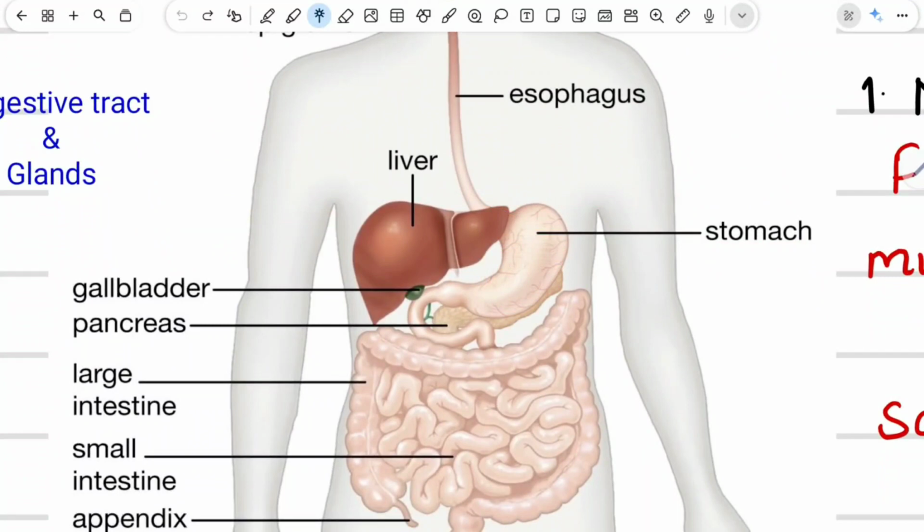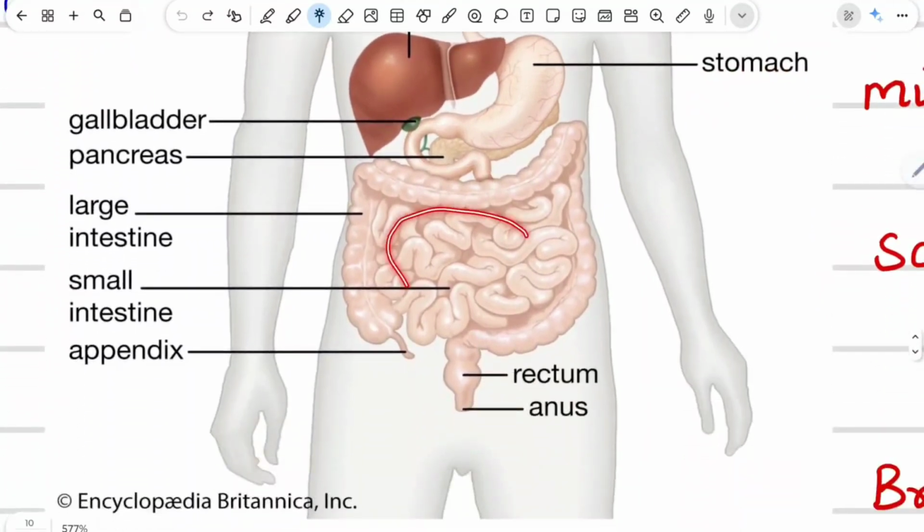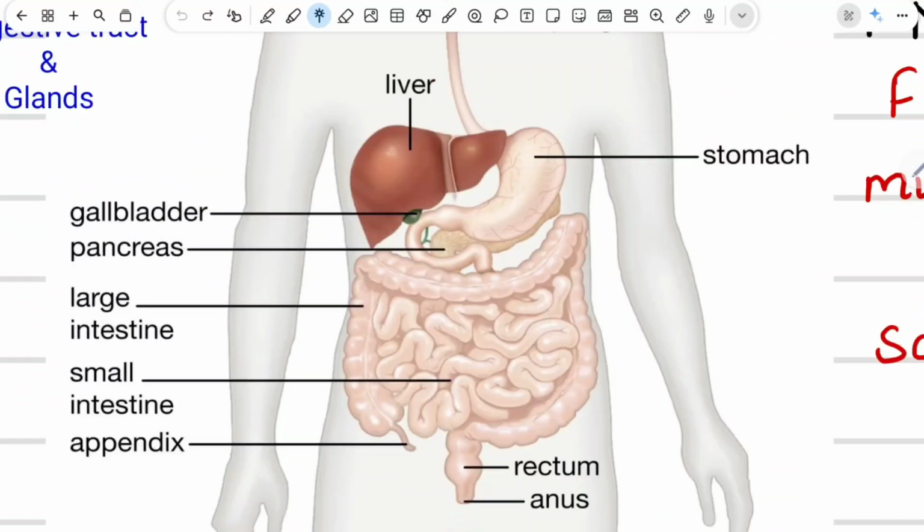Next, the food from the stomach will move into the small intestine. So this is the small intestine. Once the food is in the small intestine, the walls of the small intestine will secrete intestinal juices. Along with this, the secretion of the liver, that is bile juice, which is stored inside the gallbladder, will also be released into the small intestine. Also, the pancreatic juices will be released into the small intestine.